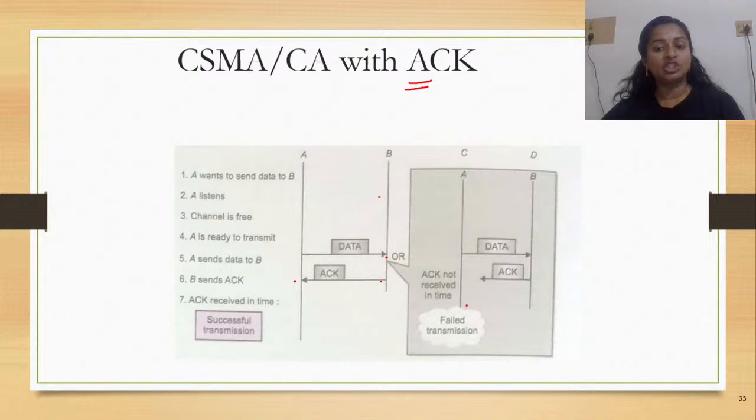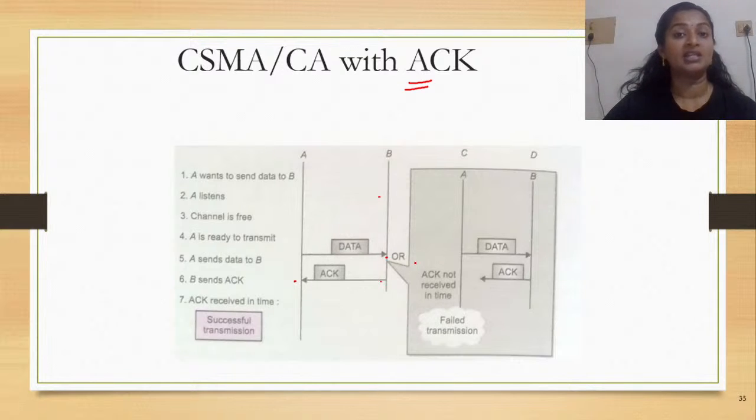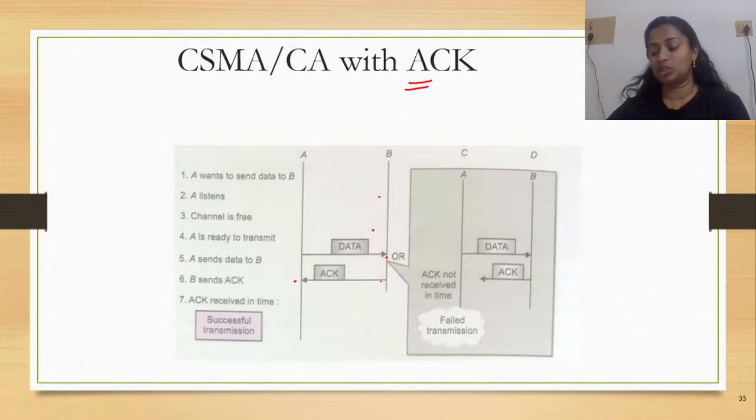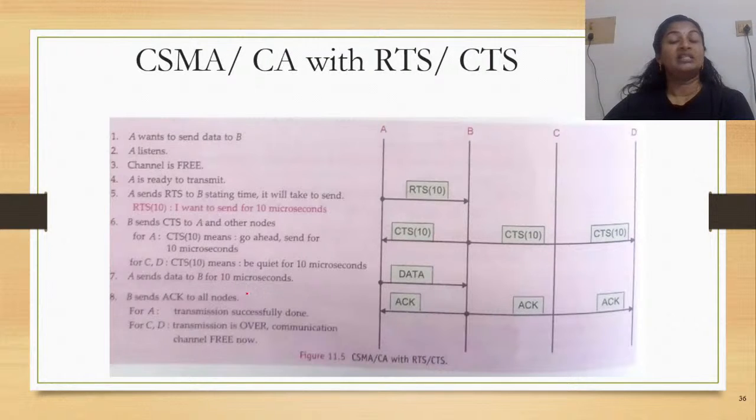Now there is a chance wherein the data has reached the receiver and the receiver was sending the acknowledgement, and imagine that the acknowledgement has failed to reach the sender. In that case, the sender has not received the ACK signal. What happens? It would retransmit the data, assuming that the transmission has failed. Now, this is the next method, when we are using CSMA/CA with RTS, ready to send, or clear to send. Now, what happens here?